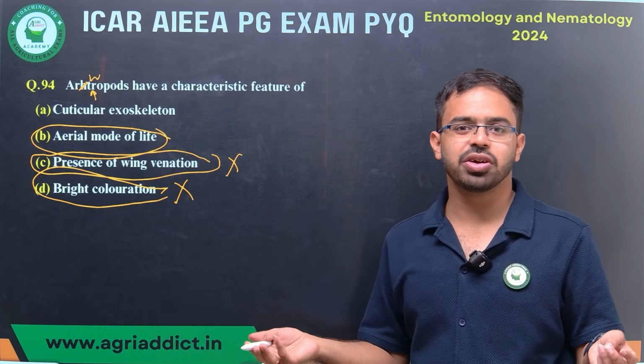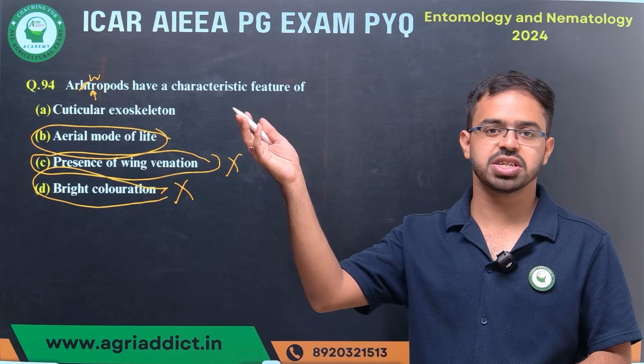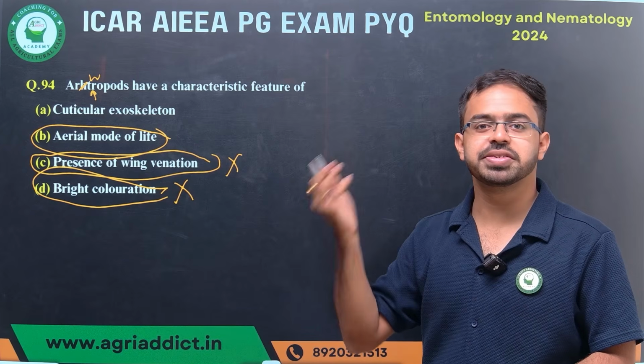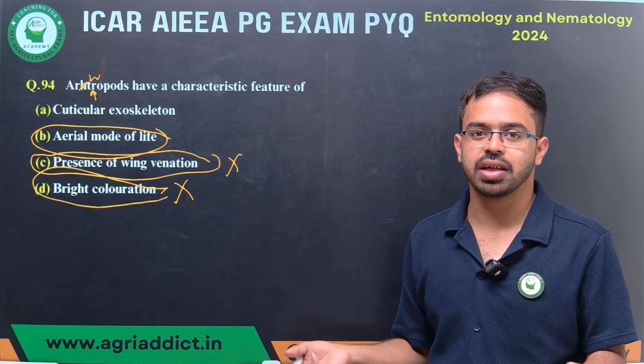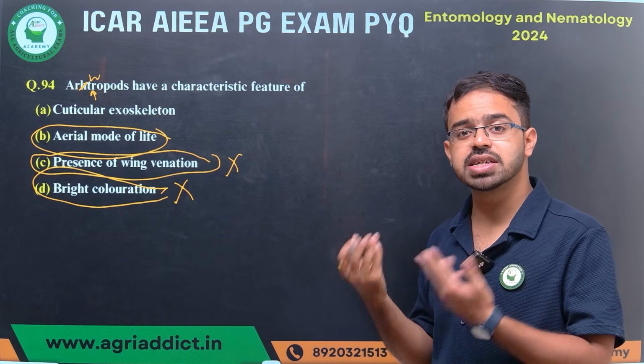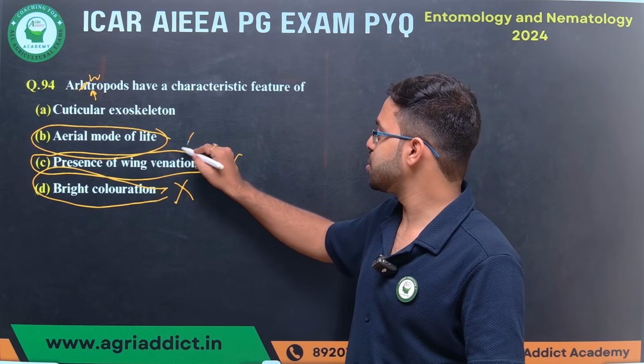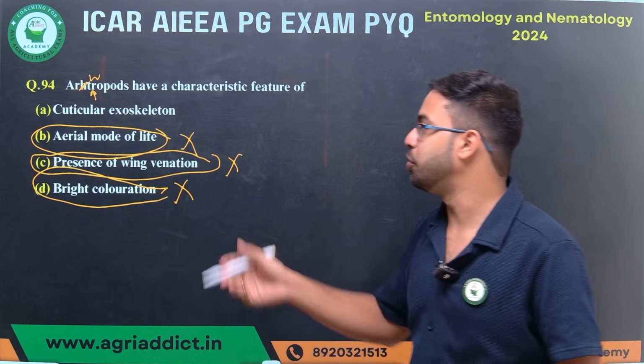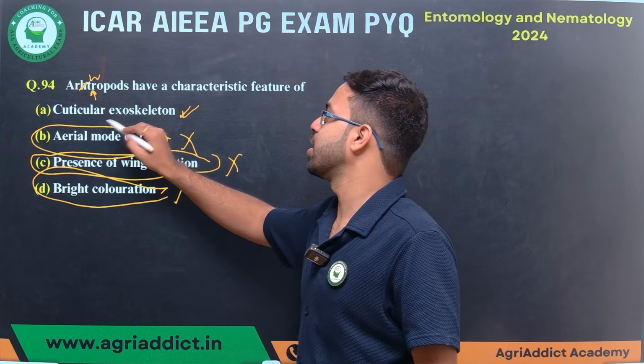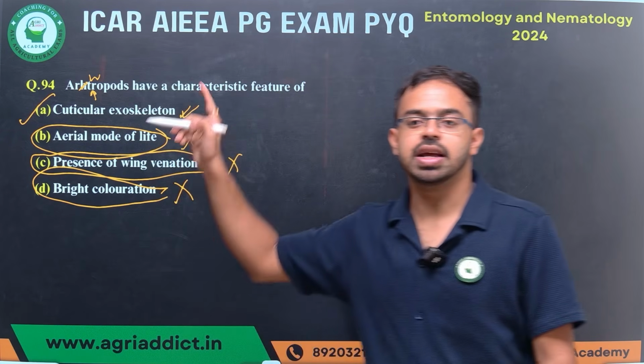Next, aerial mode of life. All the arthropods are not aerial. Crustaceans are arthropods, and they are not aerial, they are aquatic. Different aquatic insects are also there. So this is not correct. So what is left? Reticular exoskeleton. The correct answer is reticular exoskeleton.